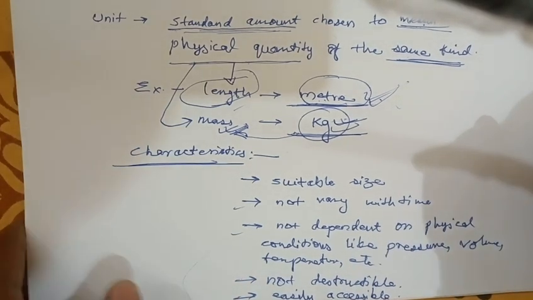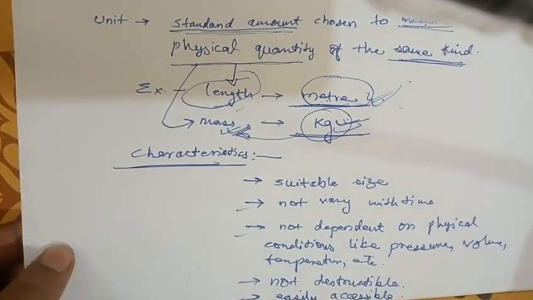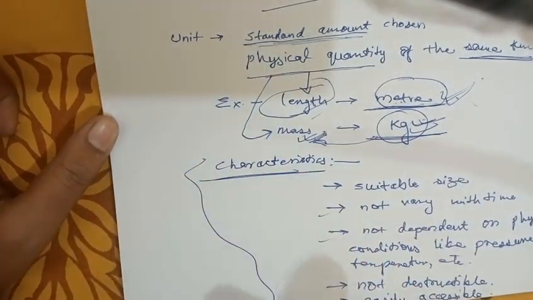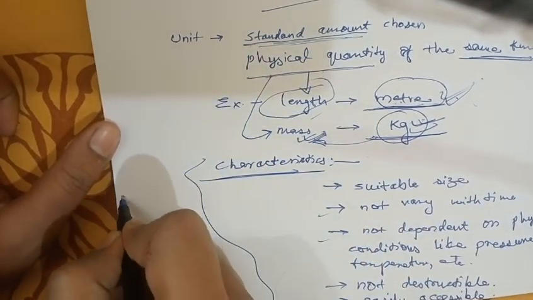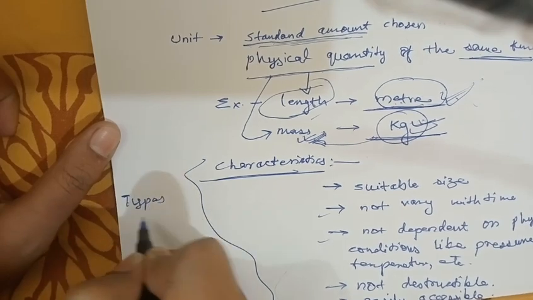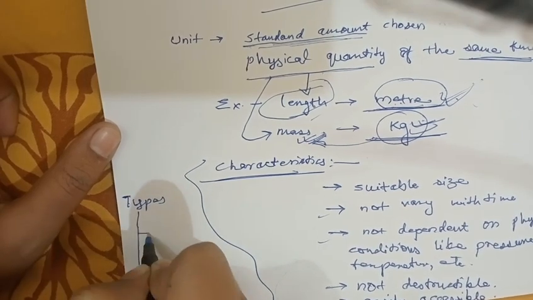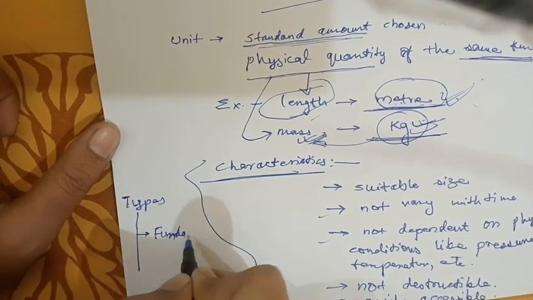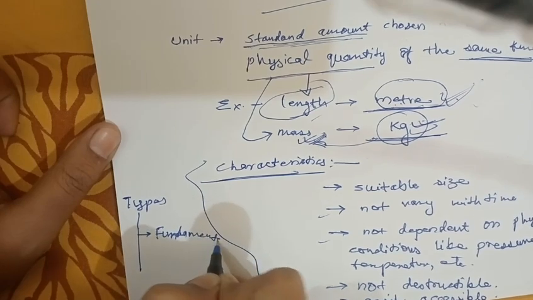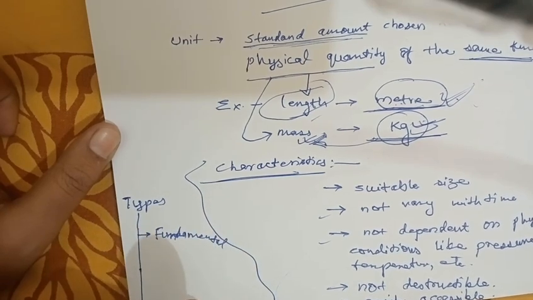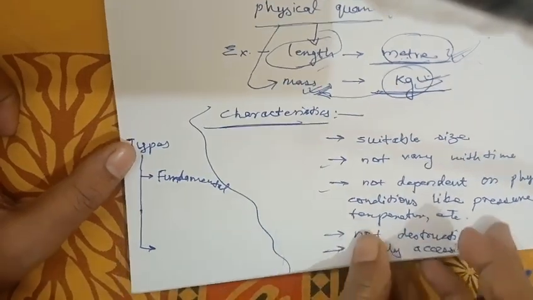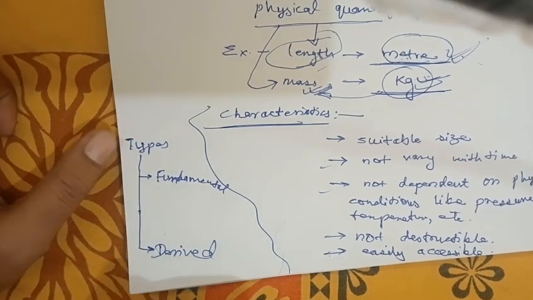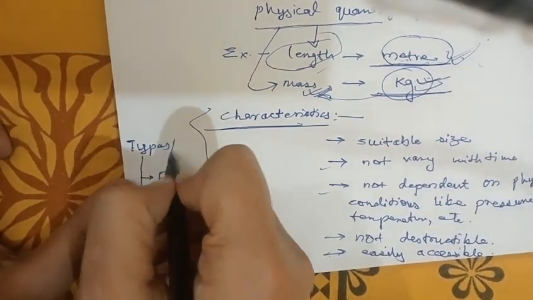Now we can see there are two types of units also. Units are of two types. One is fundamental, and another one is derived. Fundamental and derived types of units.